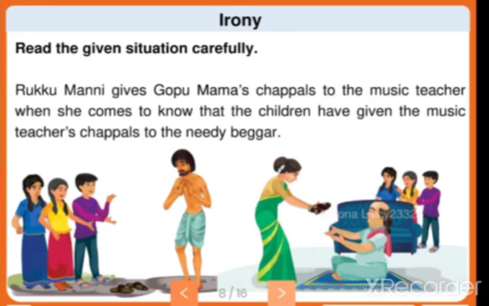So here you can see the two situations. Ravi is giving without the permission of his mother, but Rukmani gives from her own mind, isn't it? As she wants to help the music teacher, she is giving the slipper. So these are the two situations we find in this story: Rukmani gives Gopu Mama's chappals to the music teacher when she comes to know that the children have given the music teacher's chappal to the needy beggar. So here what happens? They have given the music teacher's slipper to the beggar. So here we can see the two situations that happened.